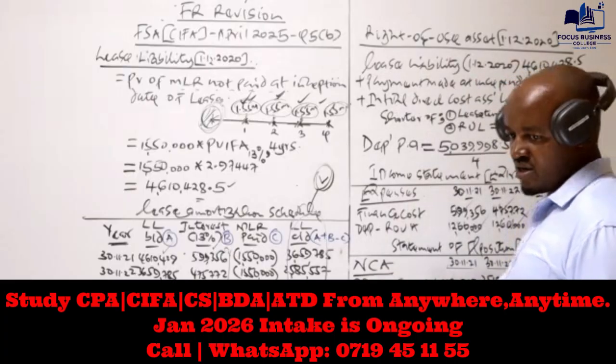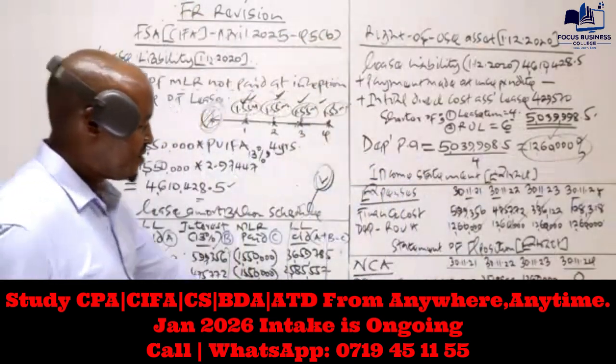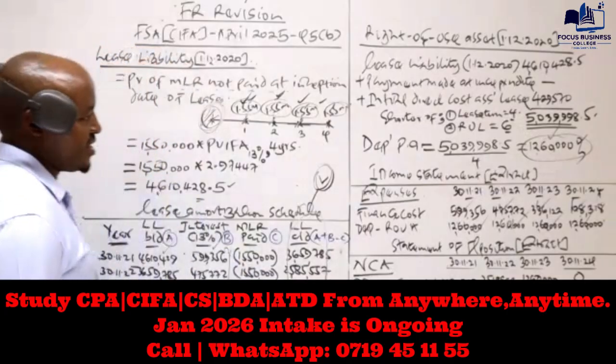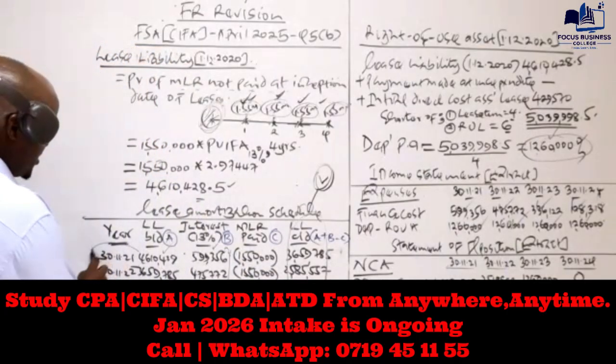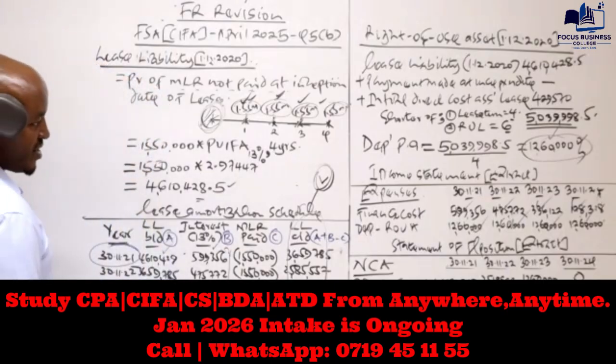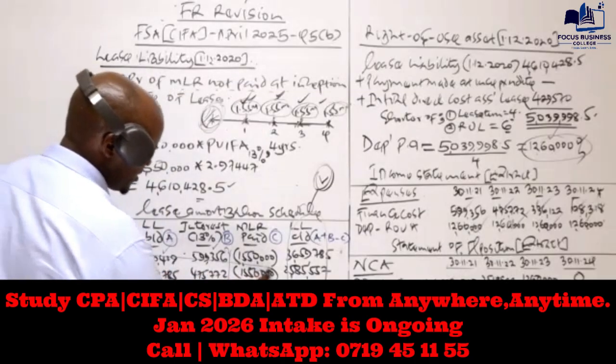What is very simple is first of all to determine the amount to be recognized under the non-current liabilities. The amount to be recognized as a non-current liability at the end of year 1, we take the lease liability at the end of year 2.